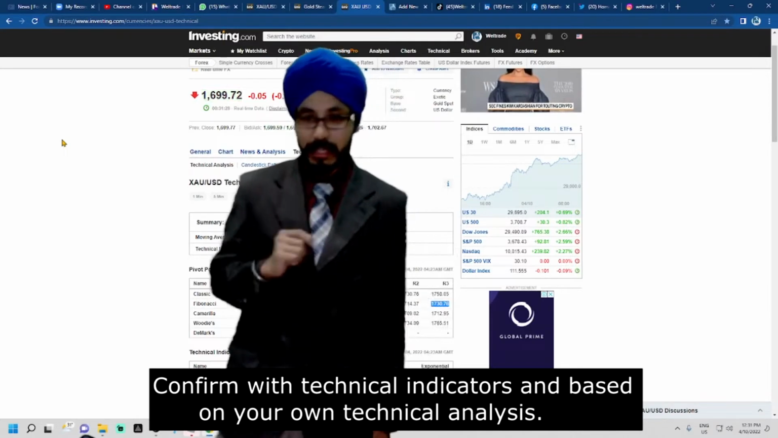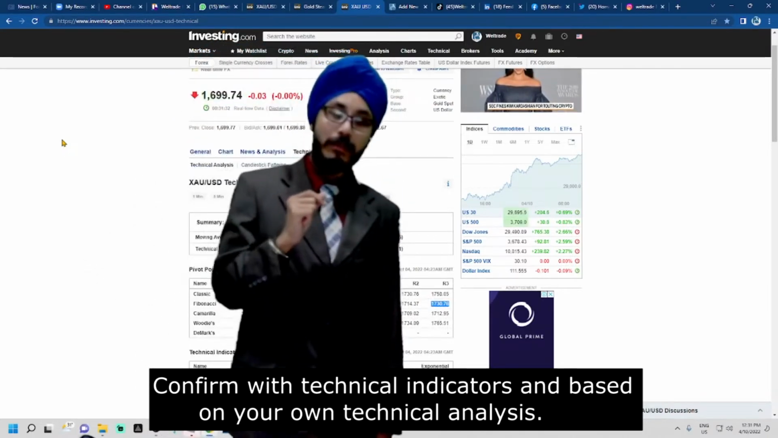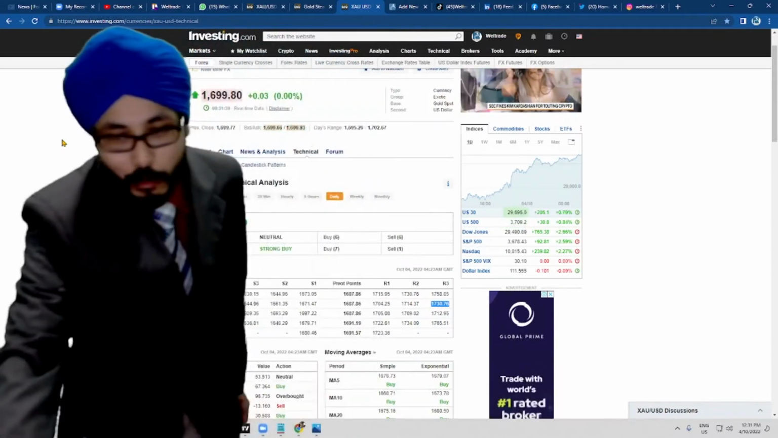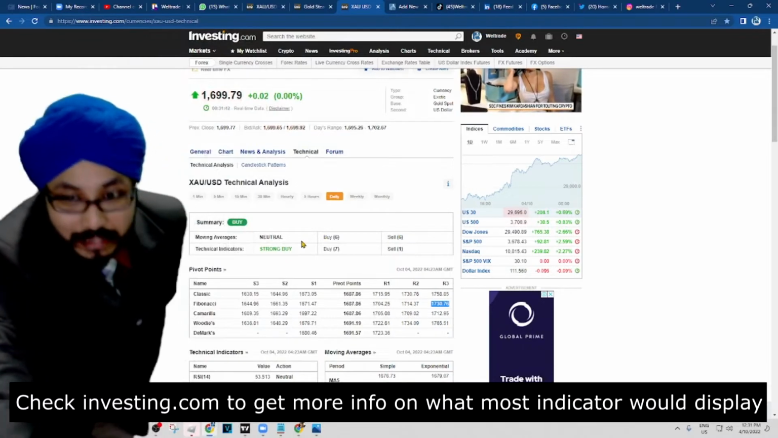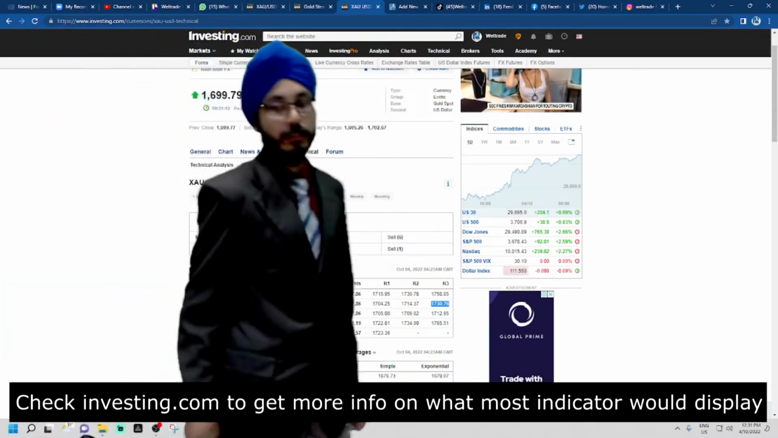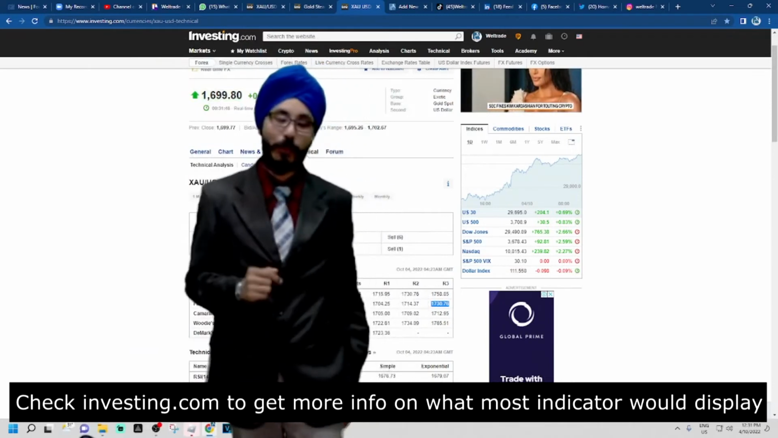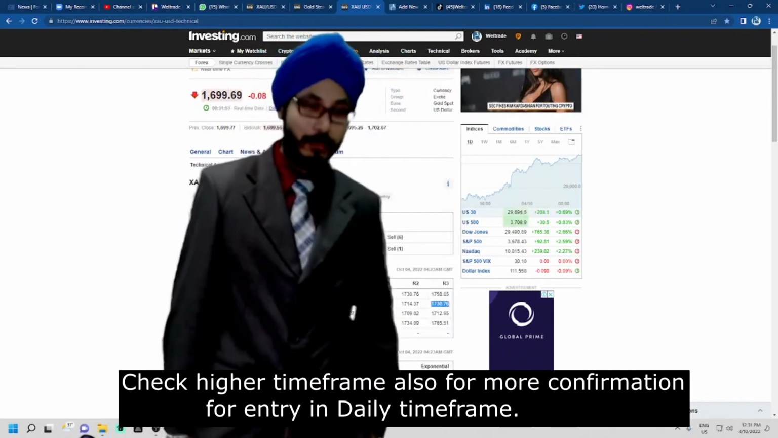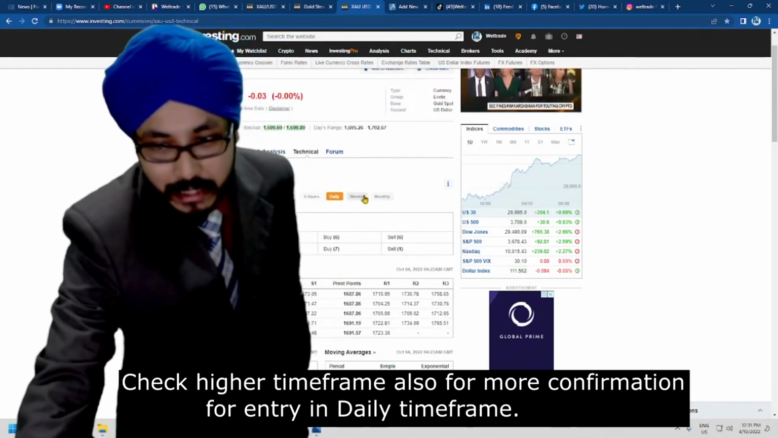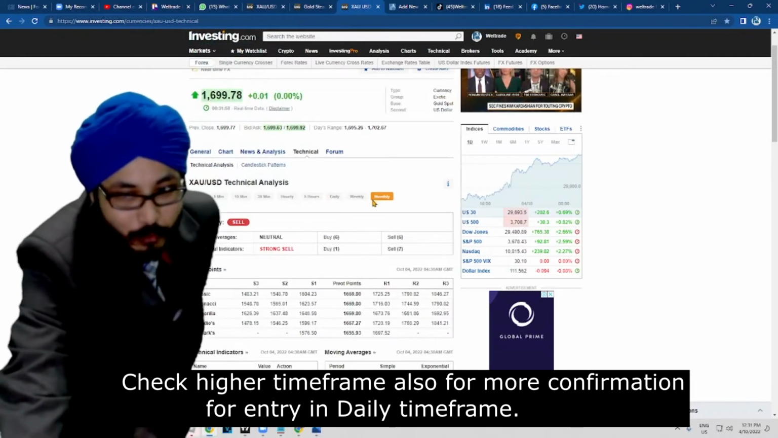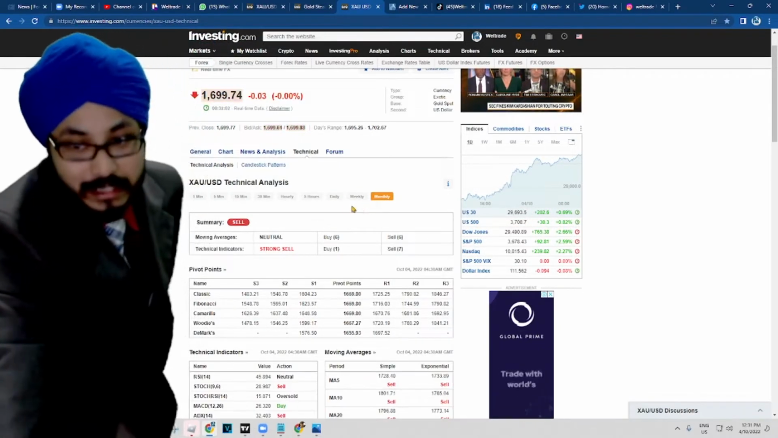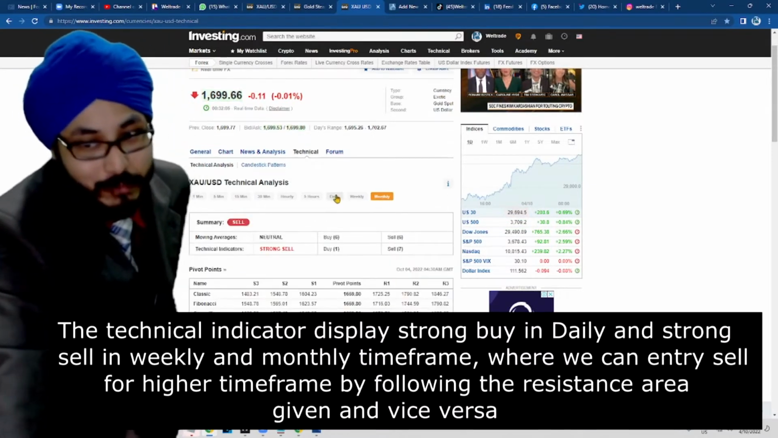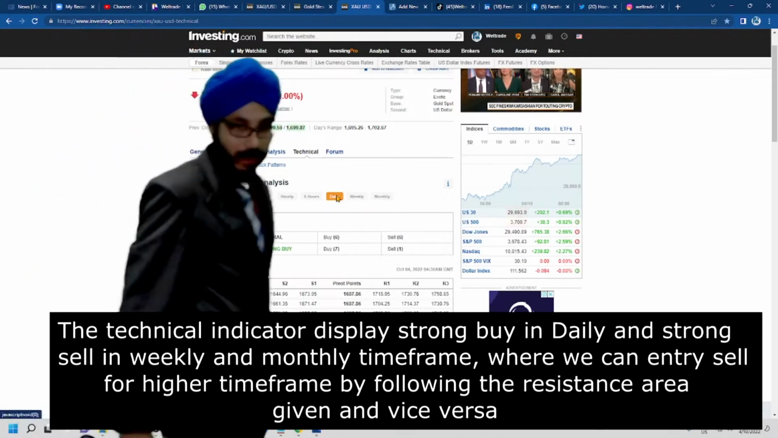As we look at our daily, we will have to confirm what our technical indicators are saying. As we can see here, we have a strong buy for our technical indicators for the daily. What we could do is look at our support point in order for us to place our buy. And for further confirmation, we can check with our weekly and also our monthly to see what the technical indicators are saying. As we can see, we have a strong sell at the weekly and also a strong sell at the monthly. But at the daily, we have a strong buy.